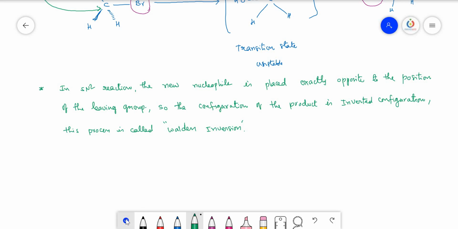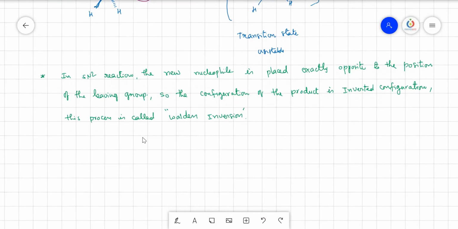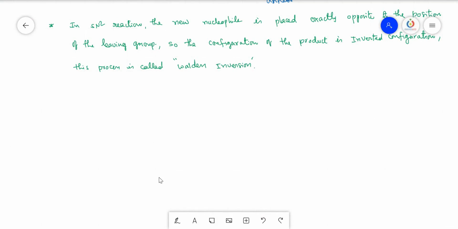Okay, you can take any other molecules also just to understand the SN2 reaction.